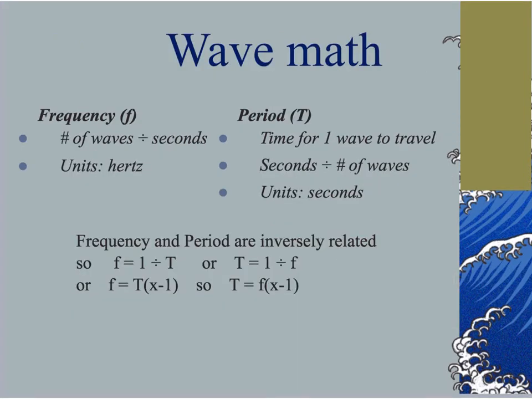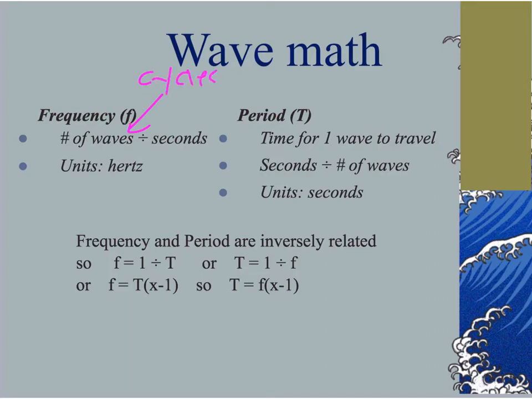So with the waves, we can calculate things like frequency and period. And we've talked about frequency and period when we discussed circular motion. Frequency, which is symbolized with a lowercase f, is the number of waves over seconds. So it's the number of waves per second. Waves are also referred to as cycles.